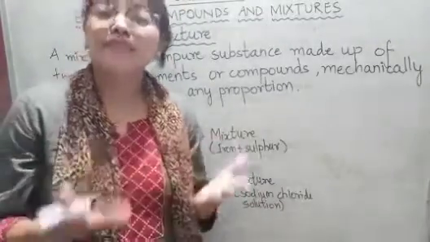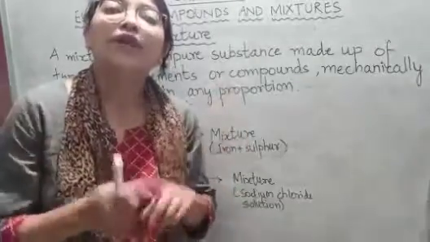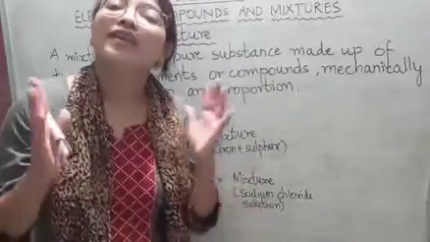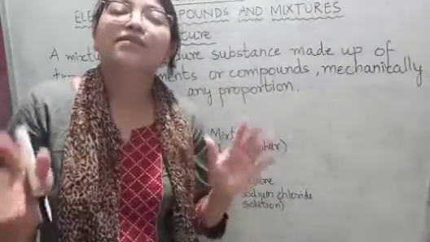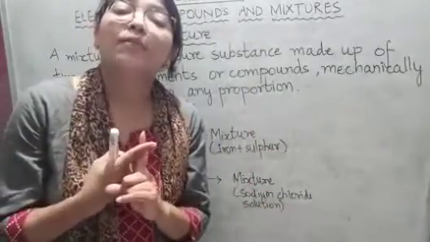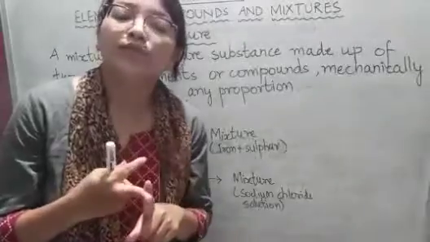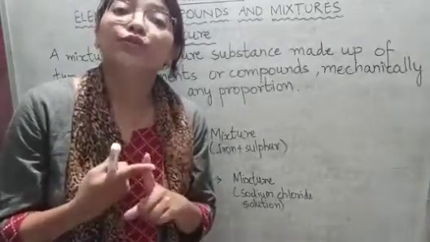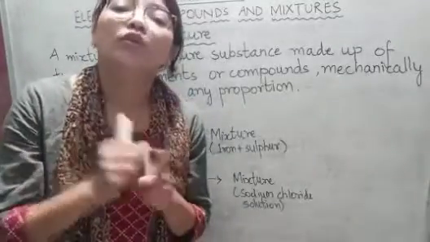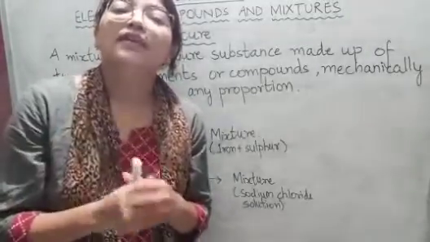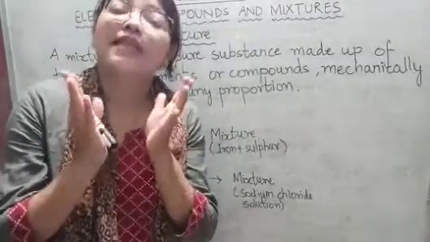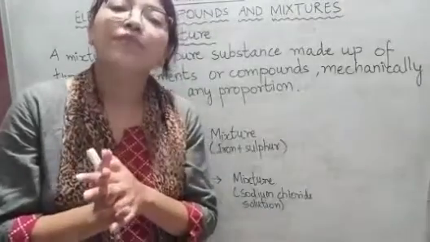Now examples of mixtures are air, okay. What is air? What is there around us? Air is a mixture of gases. There are many gases in the air, so it is a mixture of gases. Milk is also an example of a mixture. Petrol, okay. Now salt solution. When we mix a spoonful of salt into water, then salt solution is formed. So the solution is an example of a mixture, okay.